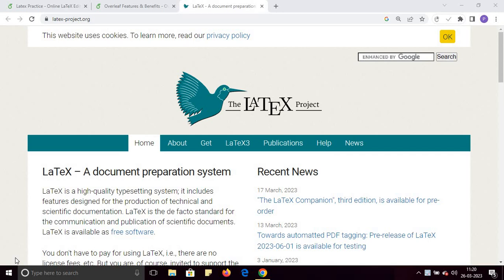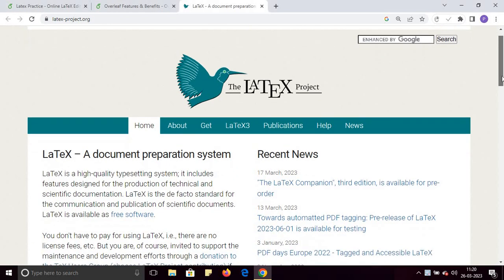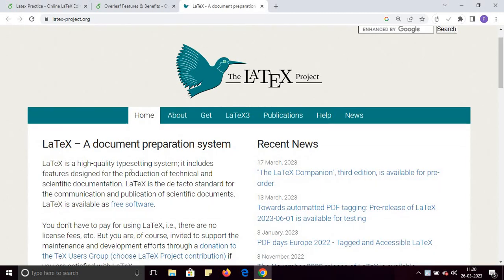Hello everyone. I am going to start a new course on LaTeX, a document preparation system. In this course I will discuss all the concepts related to LaTeX. As you can see, what is LaTeX? LaTeX is a high quality typesetting system. It includes features designed for the production of technical and scientific documentation. It is the de facto standard for the communication and publication of scientific documents.